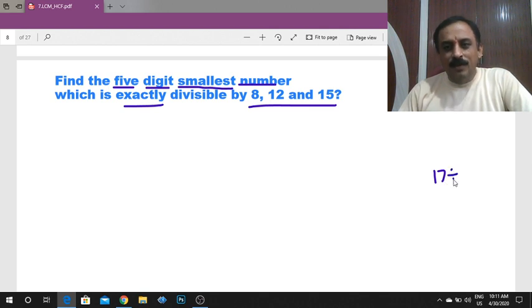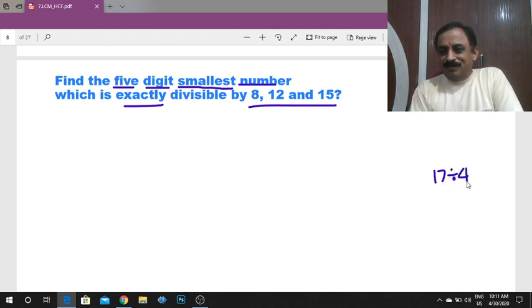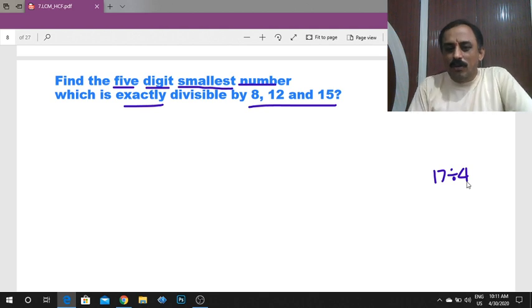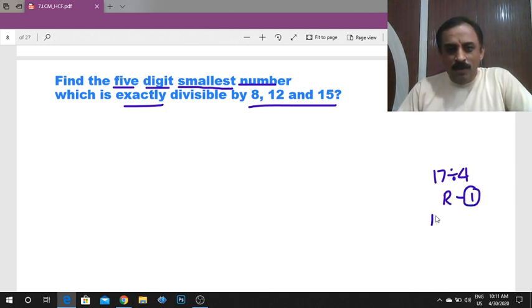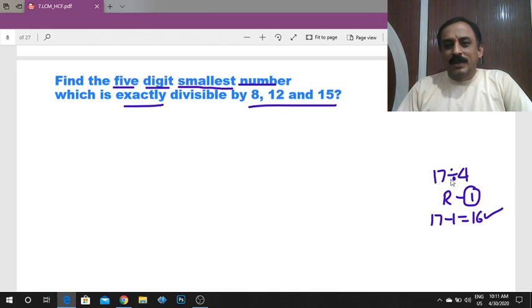17. Is it divisible by 4? No, 17 is not divisible by 4. Here the remainder is 1. So if you subtract 1 from 17, 16 is divisible by 4. 17 divided by 4, the remainder is 1. If you subtract 1 from 17, that is divisible by 4.